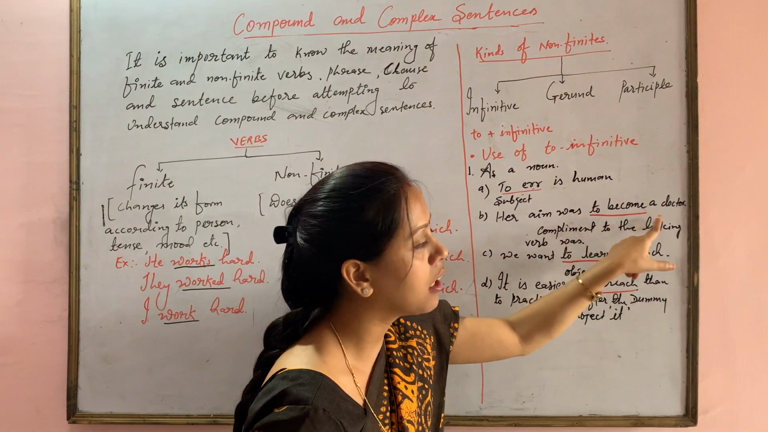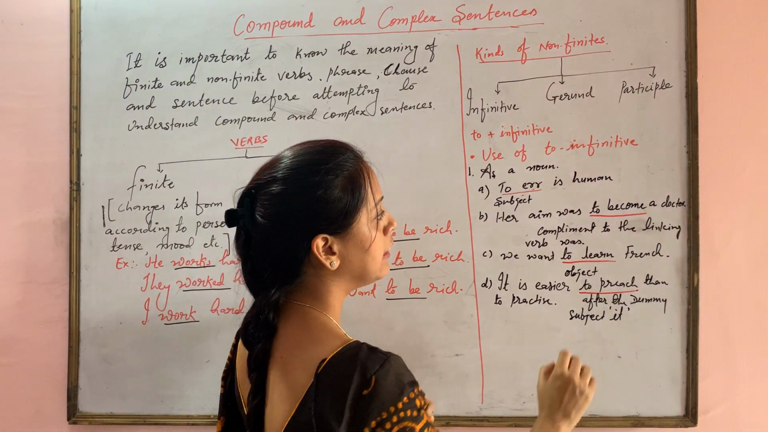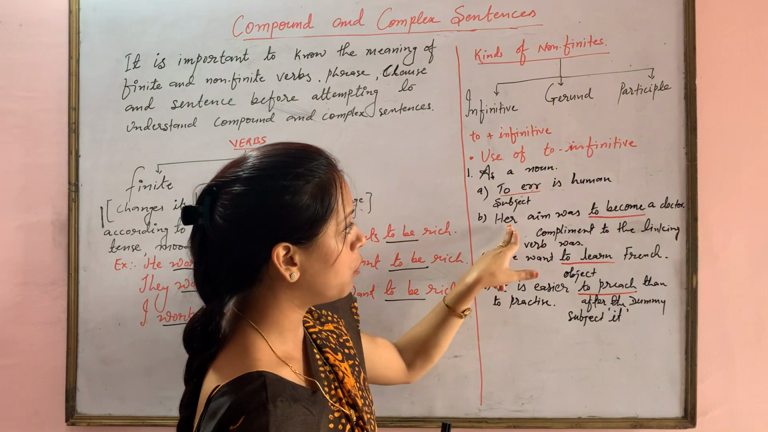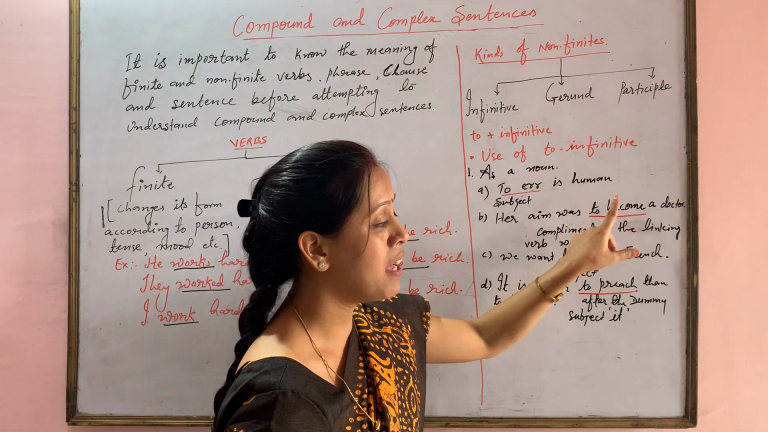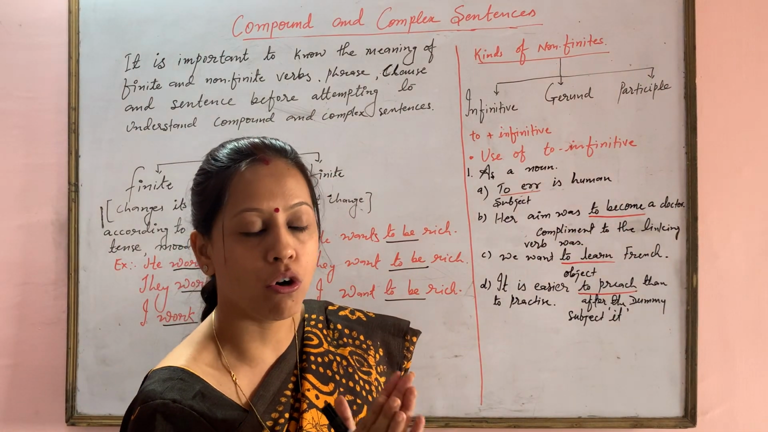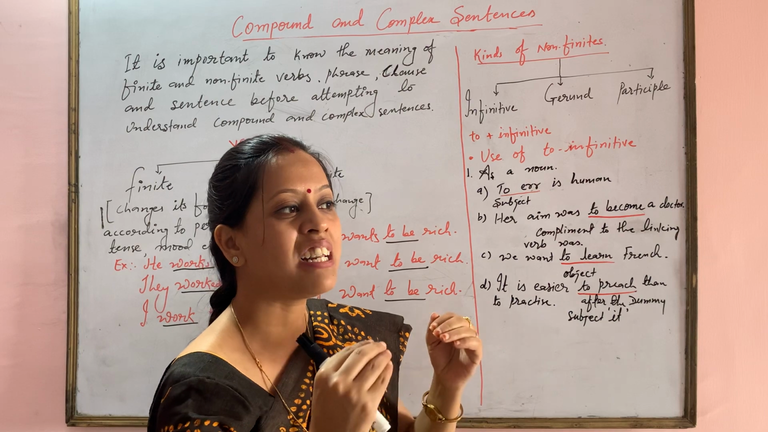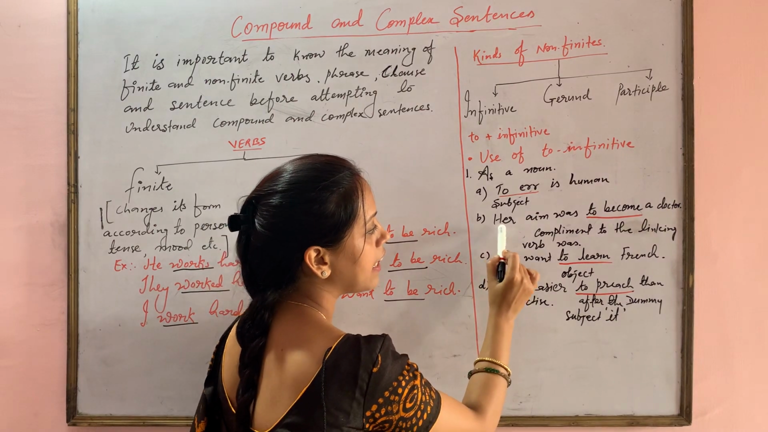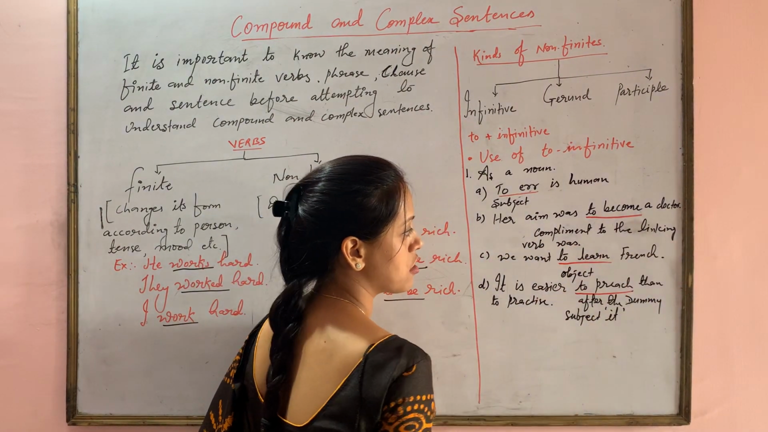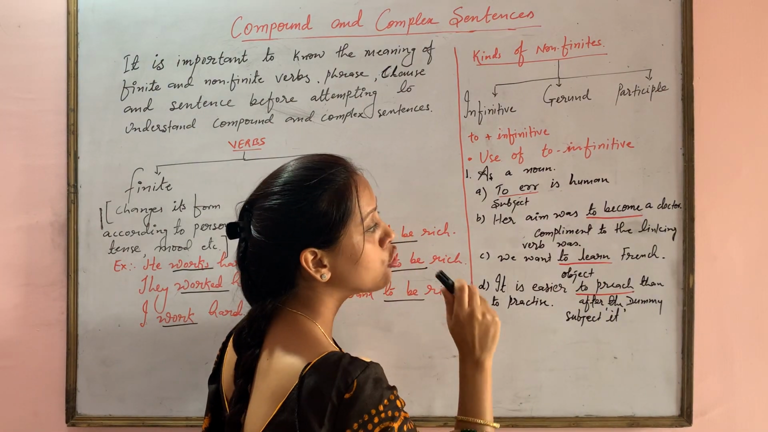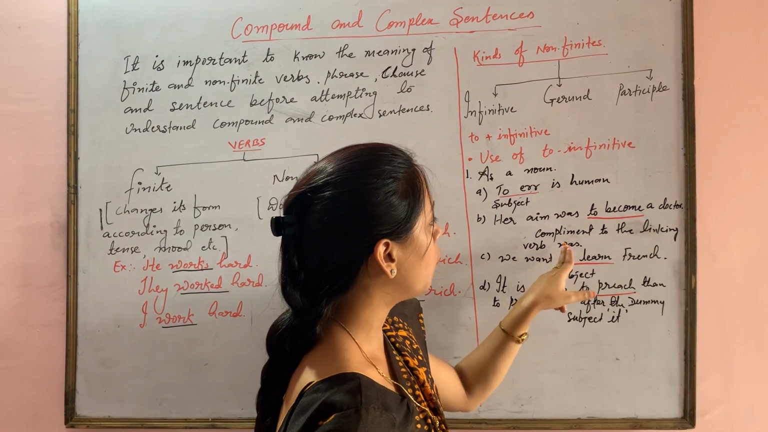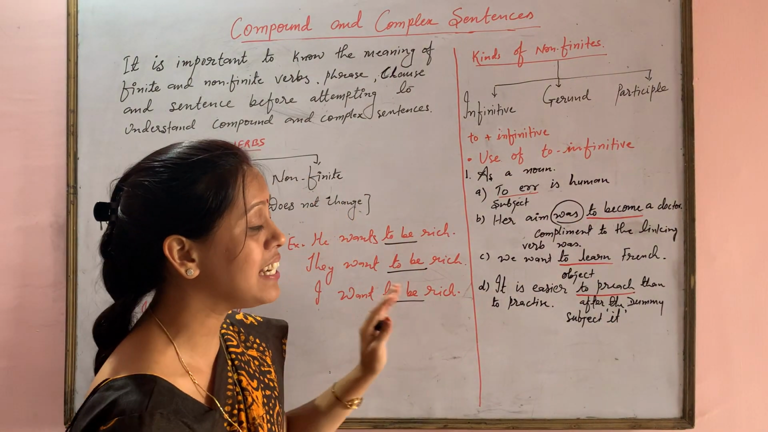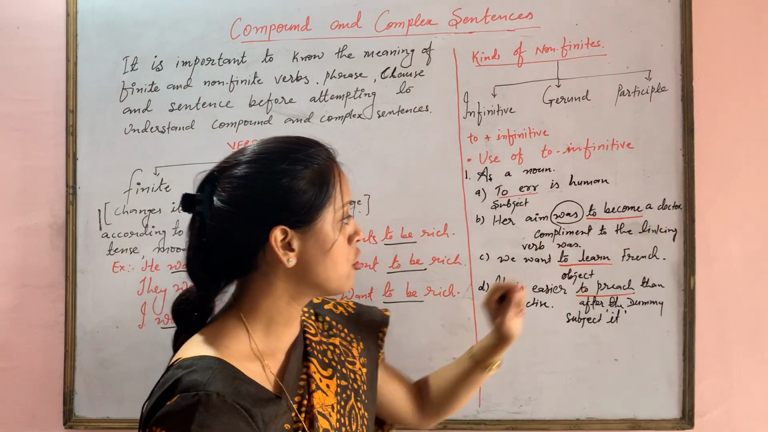Her aim was to become a doctor. Again here, to plus verb. Here the verb is was, so to become has been added as a complement to the linking verb. All of us know what a linking word is, when we link sentences by using a word. So again see the sentence, her aim was to become a doctor. To become over here is the complement to the linking verb was. Try to understand this, that it is a complement to the linking word was, to become a doctor.